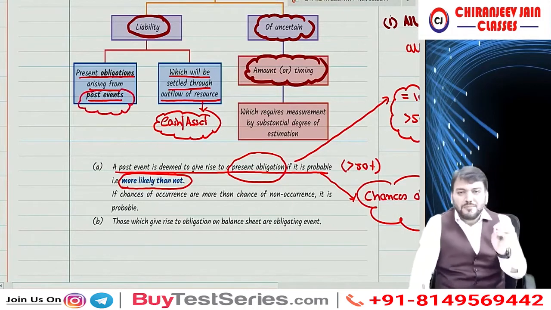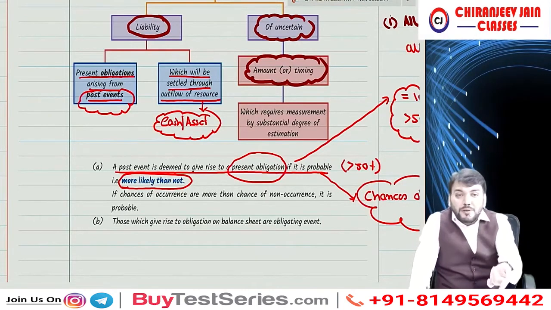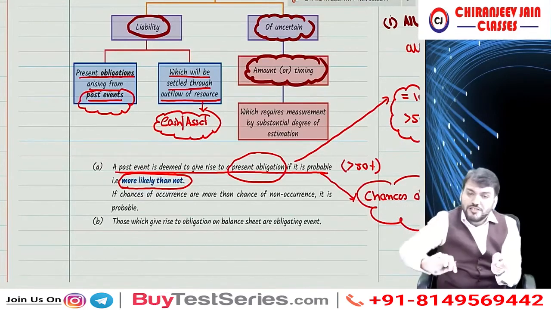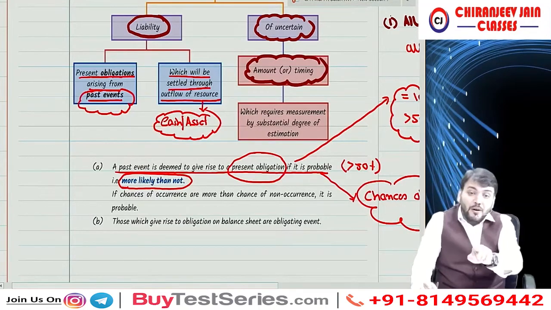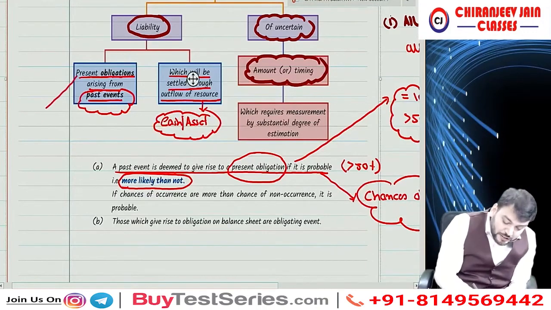Of course, can I say we have understood that contingencies will arise due to past event. So any future event should not be considered. Means any obligation due to future event should not be considered. Correct? So any obligation on balance sheet date, so we are discussing present obligation. So this should be on which date?